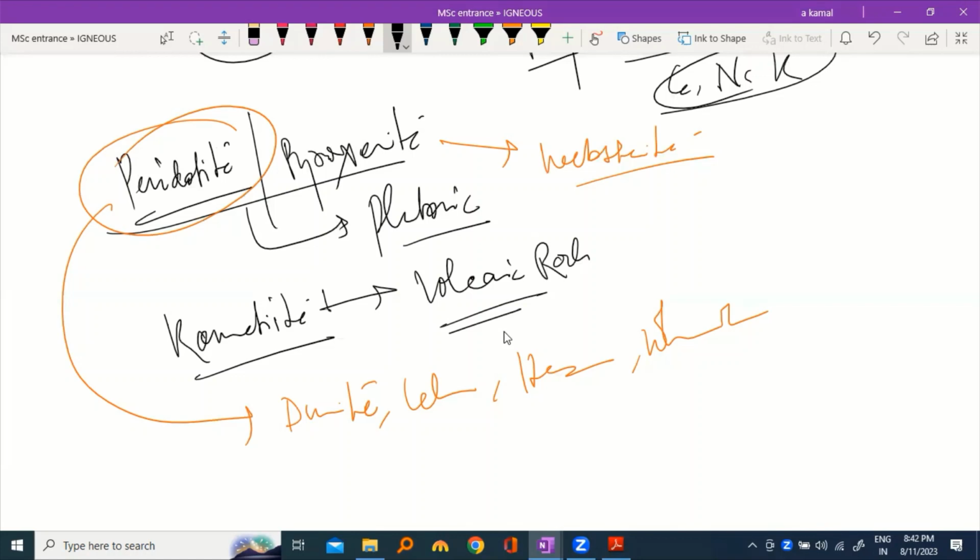So when your hydrothermal fluid is left after crystallization of all the minerals, and at the end when quartz has been crystallized, then all the later fluid which remains, जो बचा रहता है बाद में, after the crystallization of all the minerals, तो वो फिर मूव करता है, जहाँ से भी उसको पास करने का जगह मिले, क्रैक से, फ्रैक्चर से.